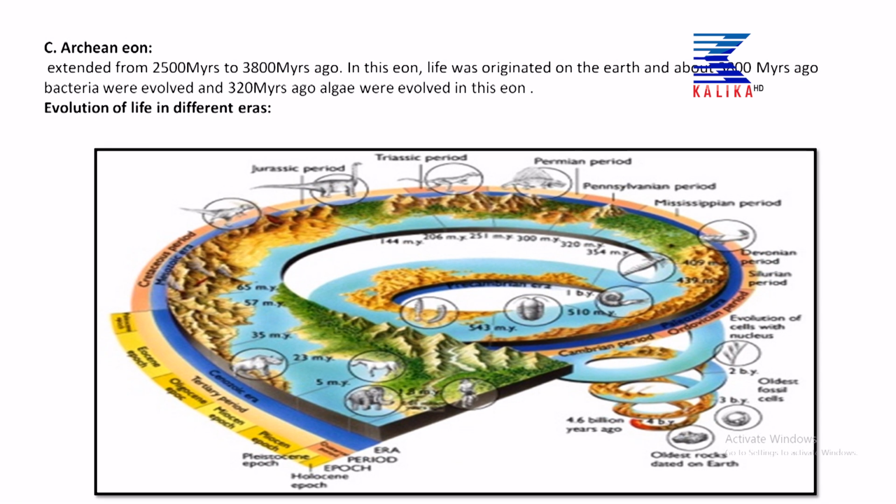The water, or life supporting medium, was formed at that time, and the first unicellular organism, that is bacteria, developed or evolved at that time. And 320 million years ago, algae, that is the first plant, and the first animal, were evolved in this eon.